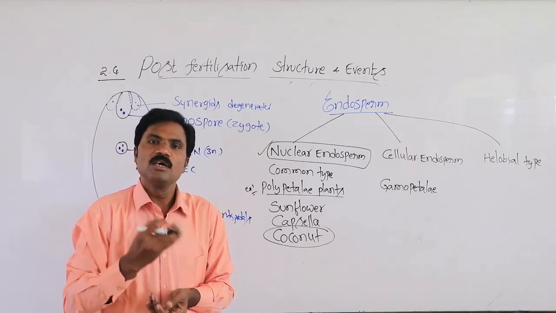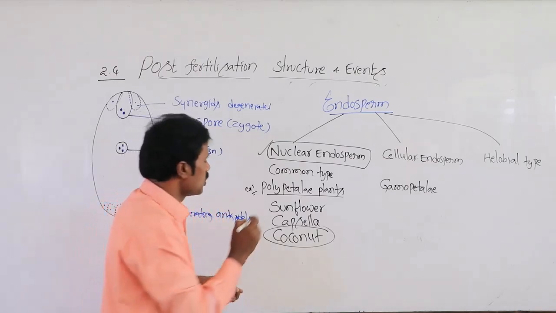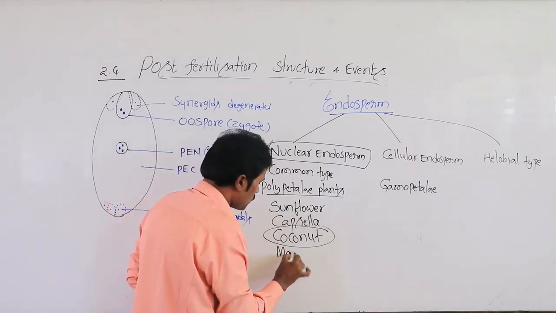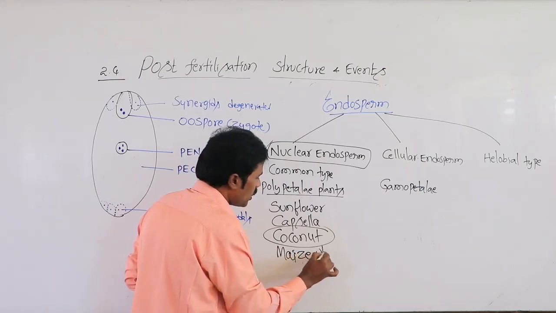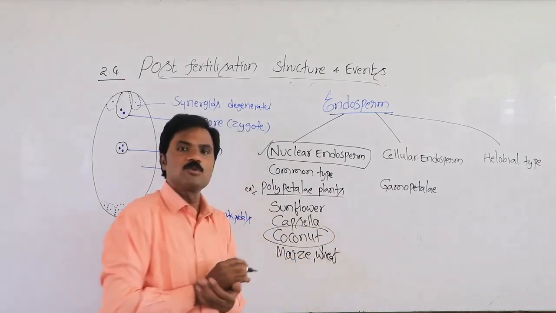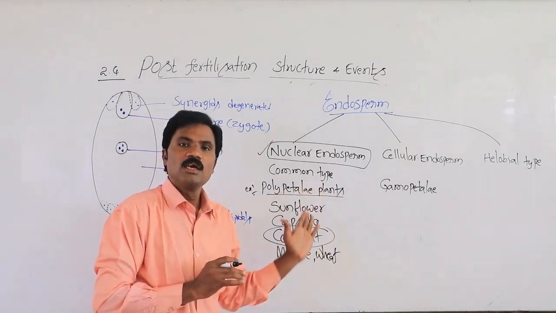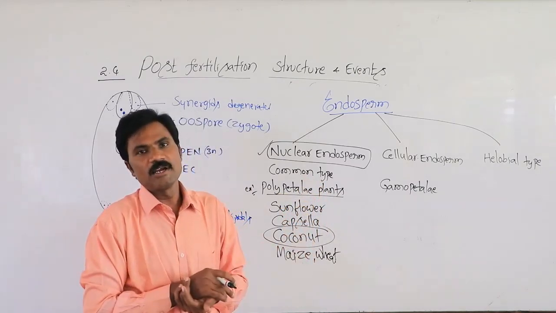Apart from this, maize is also present, as well as wheat, which have the nuclear type of endosperm.